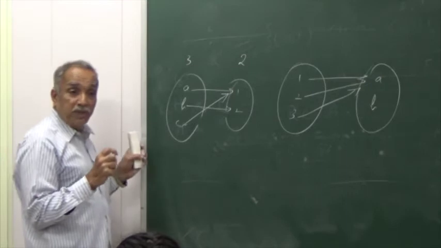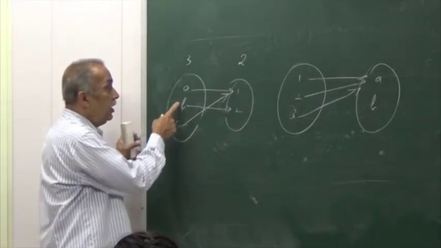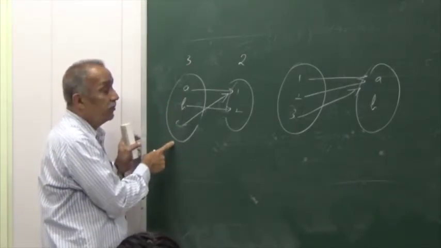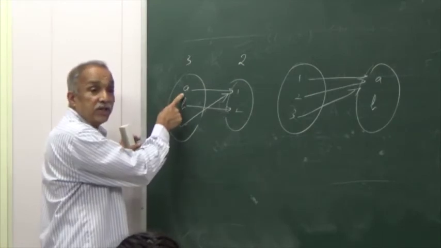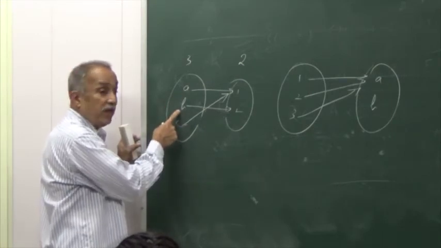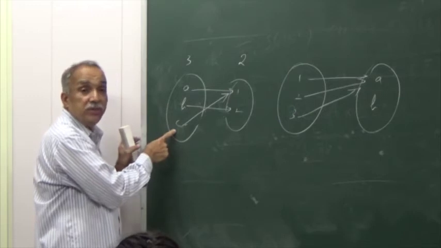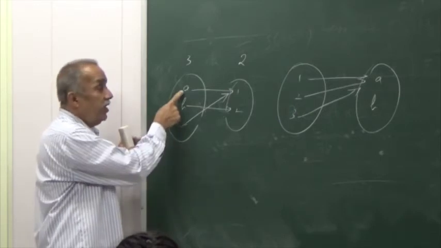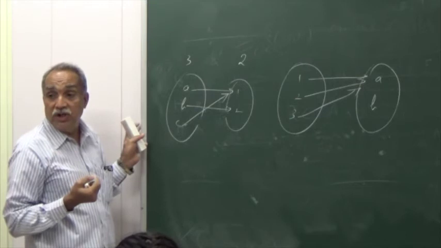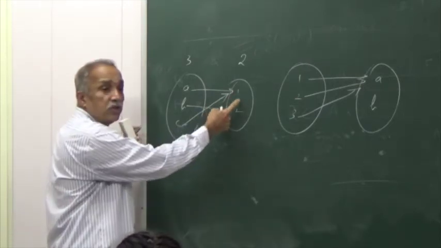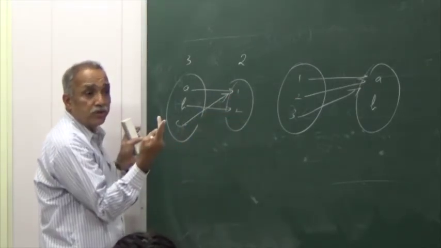In order to obtain a function, I have to assign an image for each of the elements here. For A, I must assign an image. For B, I must assign an image. For C also, I must assign an image. For A, in how many ways can I choose an image? I can choose 1 as image or 2 as image. I have 2 choices.